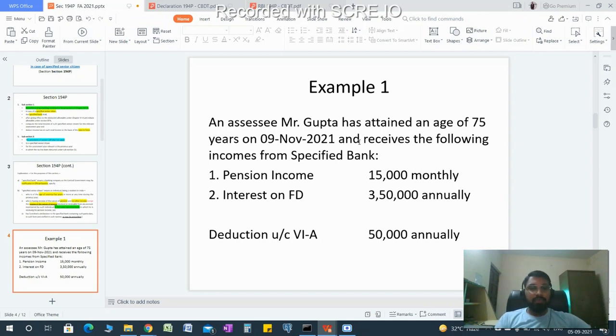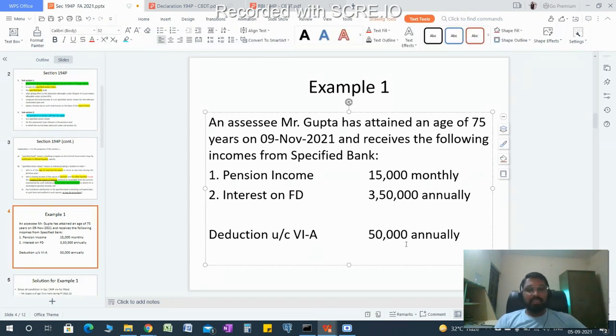Let's see. The first condition of senior citizen has been established, and next is the following income from specified banks. He gets this income from the specified bank: pension income 15,000 monthly, interest on FD 3,50,000 annually, and he also has a Chapter 6A deduction of 50,000 annually. It can be any deduction. Let's not go into the details.